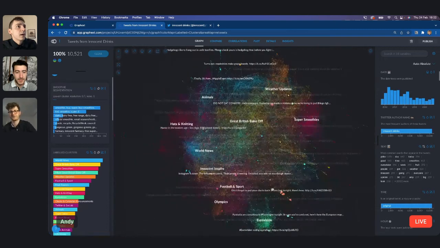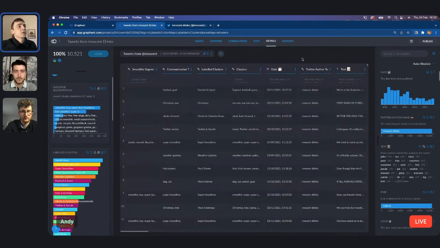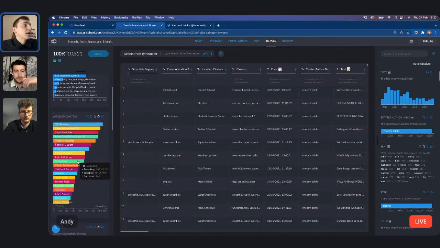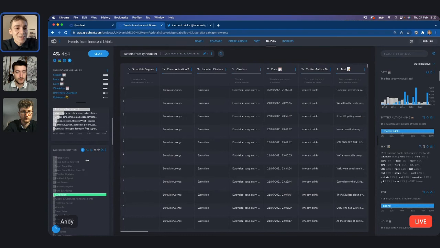Yeah. And maybe we can show the details section, and how you can download or select any number of tweets or any cluster if you want to download it and work with that. Yeah, I think that's a good idea. So say you find a really important segment of tweets. For example, I'm interested in, it's strange actually, Innocent tend to tweet a lot about Eurovision.